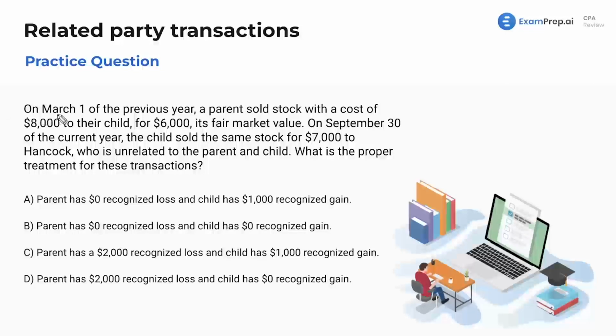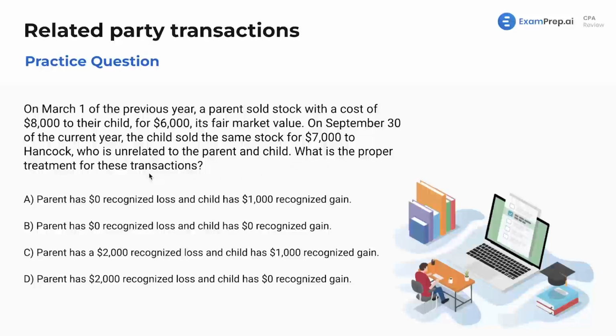Starting off here, on March 1st of the previous year, a parent sold stock with a cost of $8,000 to a child for $6,000, its fair market value. On September 30th of the current year, the child sold the same stock for $7,000 to Hancock, who was unrelated to the parent and child. So might as well just be on the open market there. What is the proper treatment for these transactions?